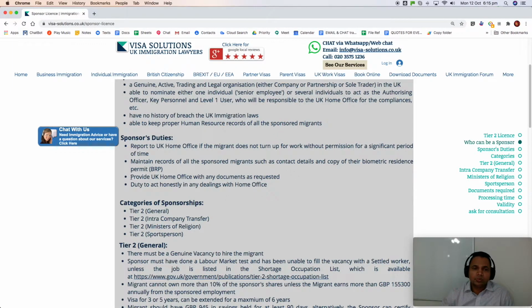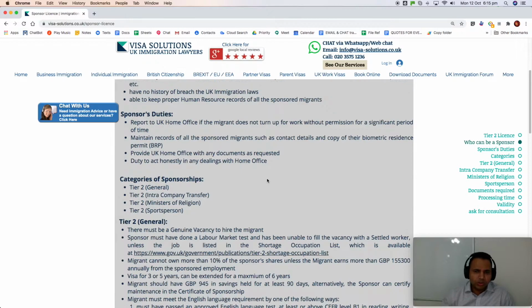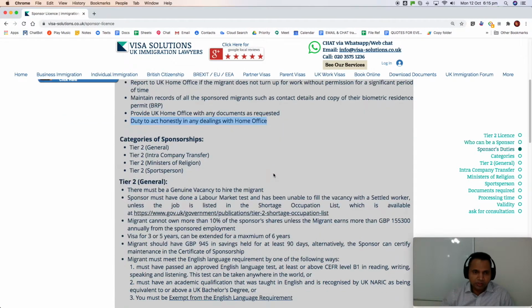So that is one important thing. You need to have the latest contact details, name, address, email, etc. of the employee. Provide the UK Home Office with any documents as requested. When you apply, they may write back to you asking for some more information or documents. Sponsor duty: duty to act honestly in any dealings with the Home Office. So you should be honest in all your dealings with the Home Office.